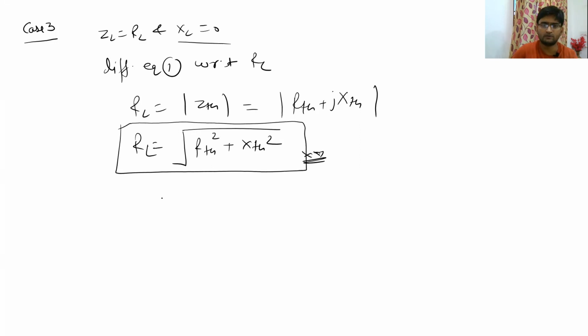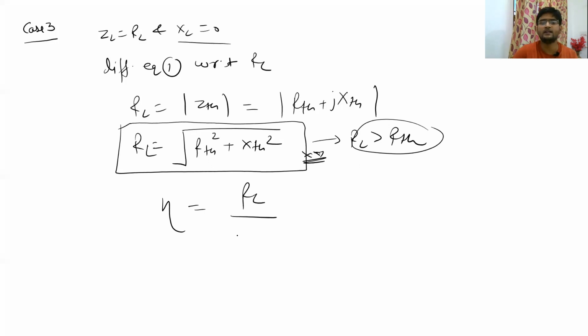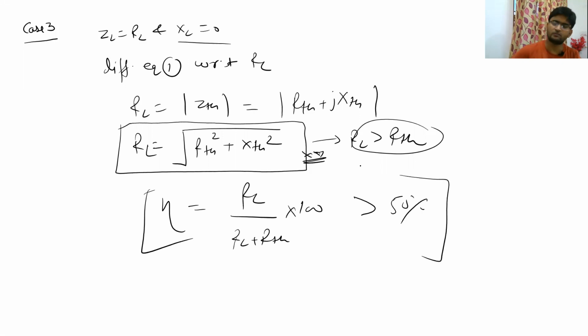So if we talk about efficiency, similarly, can you tell me if this RL is greater than RTH or not? Yes, this RL is also greater than RTH. So efficiency, which is RL divided by RL plus RTH multiplied by 100, is definitely going to be greater than 50%. Clear? So this was our third case. Now coming to the final case.